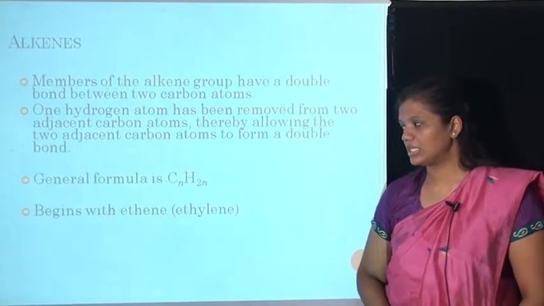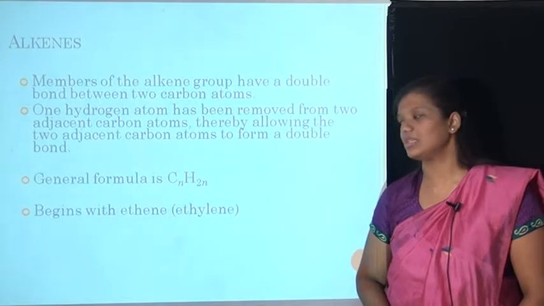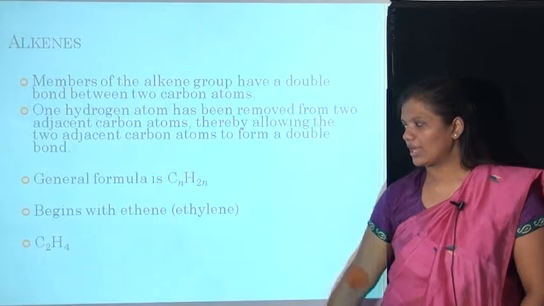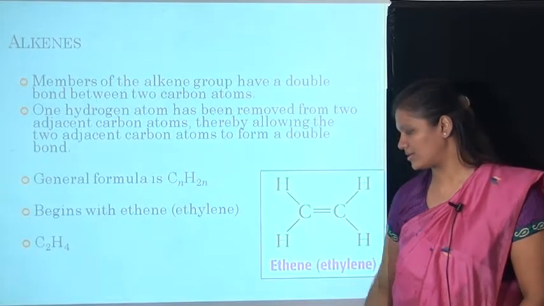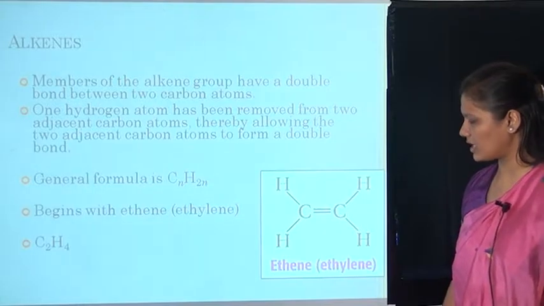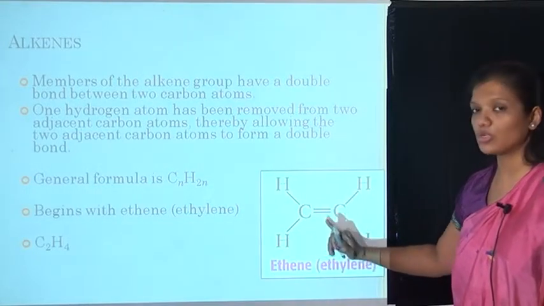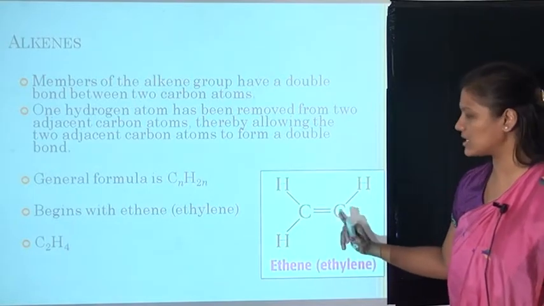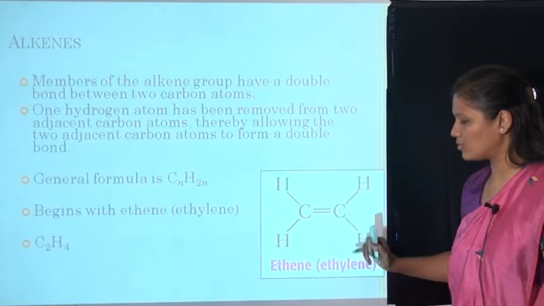It begins with ethene. The first member of the alkene series is ethene, which you can also call ethylene. It is written as C2H4. The structural formula is written here. You can see that 2 carbon atoms are there in between with a double bond, therefore it is known as an alkene, and 4 hydrogens are there.